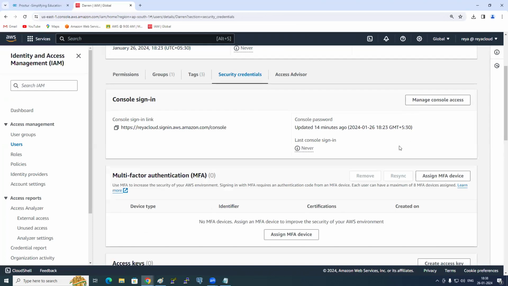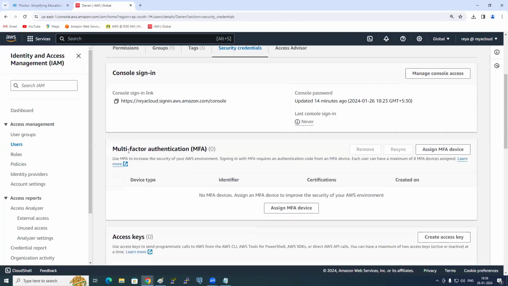Manage console access. Next, what is this? MFA. So we need to set up MFA or not? That is very, very important. So we need to set up MFA. How? Using what app? Google Authenticator. So what you need to do, you need to install Google Authenticator in your phone. Open your phones, go to Play Store, and then install Google Authenticator. Install it now.